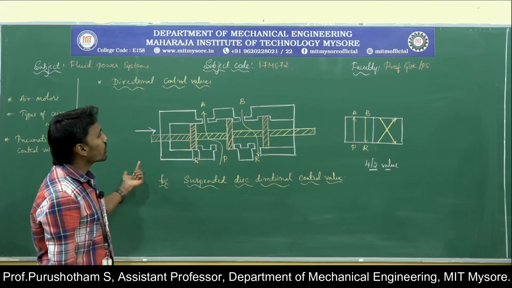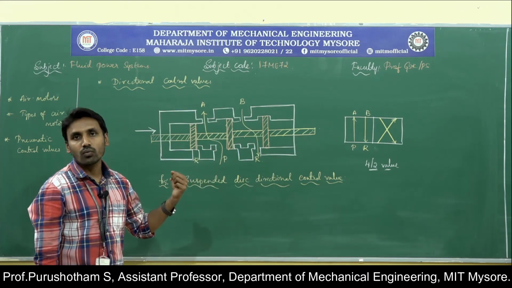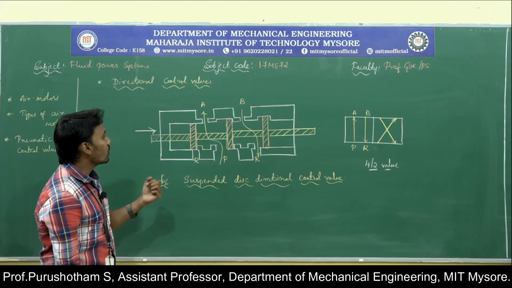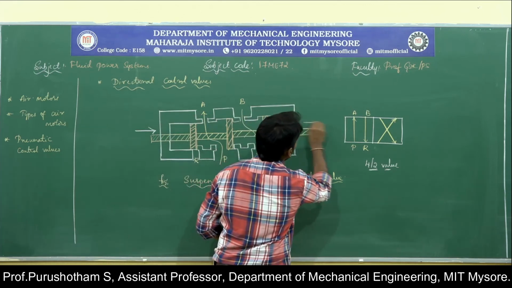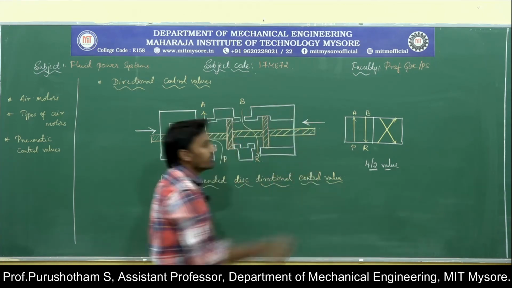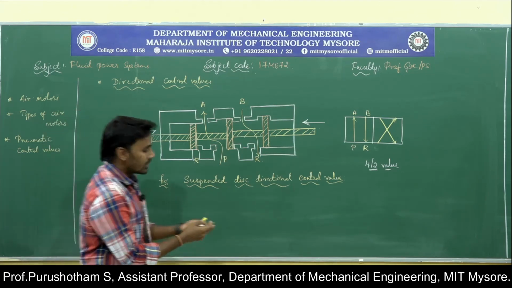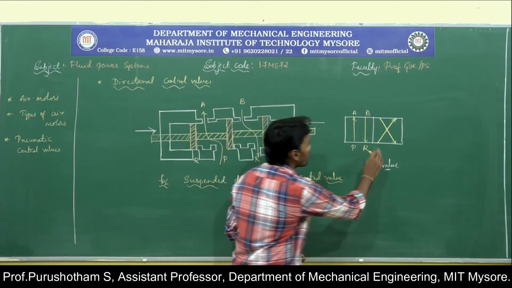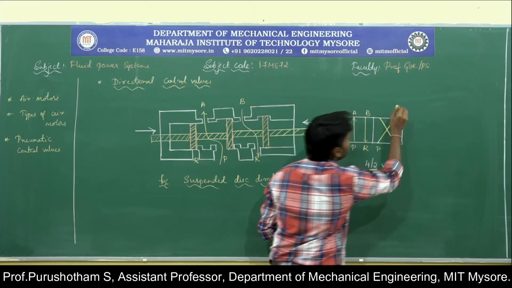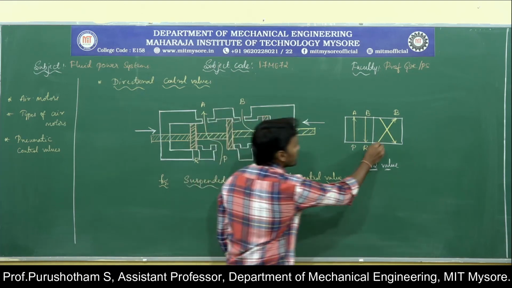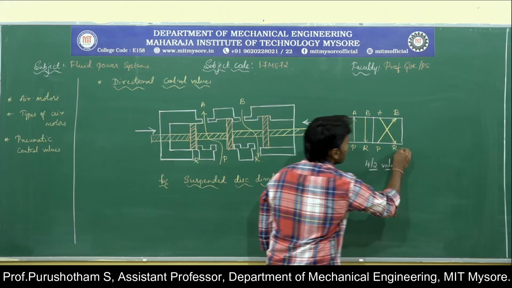For this we mount the actuation on both sides of this suspended disc direction control valve. Now if you push towards the left side, what will happen? Here you can observe in the figure, the fluid from the pump is going to reach port B, then the fluid already present in port A is going to reach the reservoir.